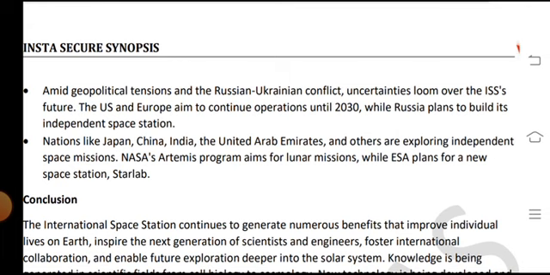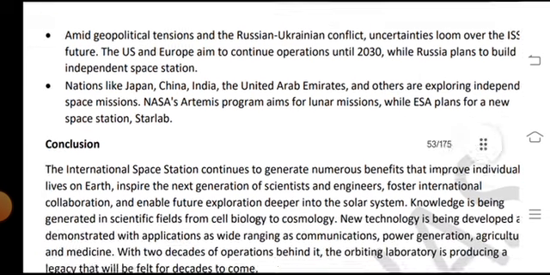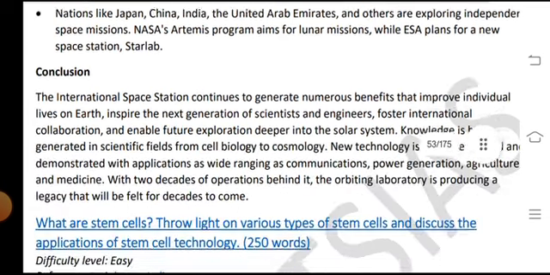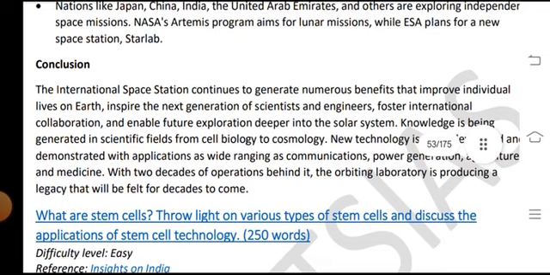Nations like Japan, China, India, and the United Arab Emirates, among others, are pursuing independent space missions, and NASA's Artemis program aims for lunar missions, while ESA plans for a new space station lab. Conclusion. The International Space Station continues to generate numerous benefits that improve individuals' lives on Earth,